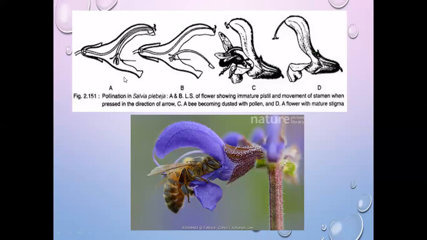Next, see here, lever mechanism. It is the salvia flower, it is the insect, sorry, it is the salvia flower, and it is the stigma. Like this, the insect enters inside the flower, and pollination takes place like this. Lever mechanism. You can see over here.